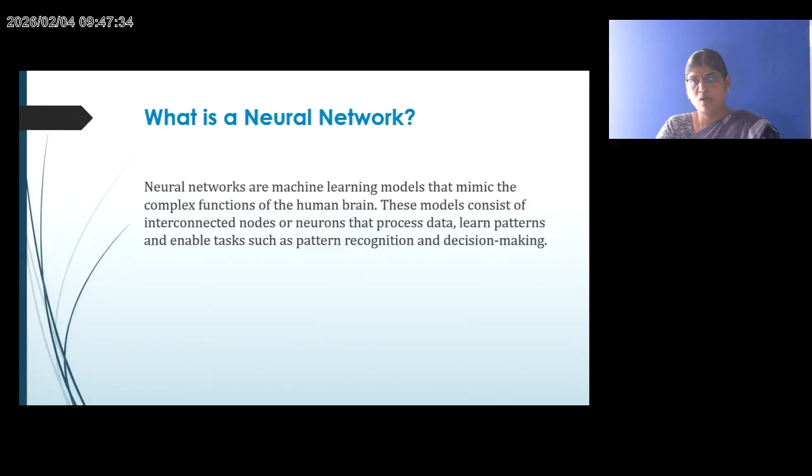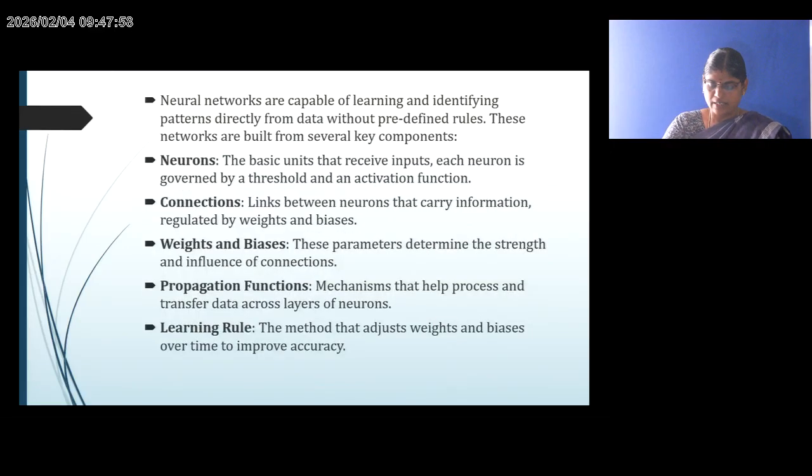Next, what is a neural network? Neural networks are machine learning models that mimic the complex functions of the human brain. These models consist of interconnected nodes or neurons that process data, learn patterns, and enable tasks such as pattern recognition and decision making. Neural networks are capable of learning and identifying patterns directly from data without predefined rules. These networks are built from several key components.